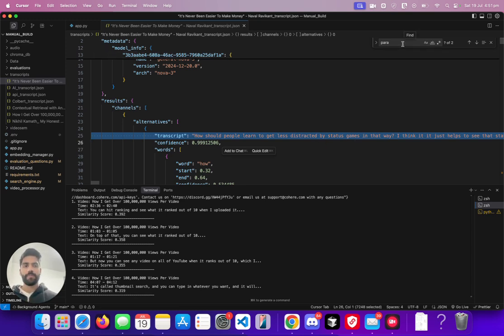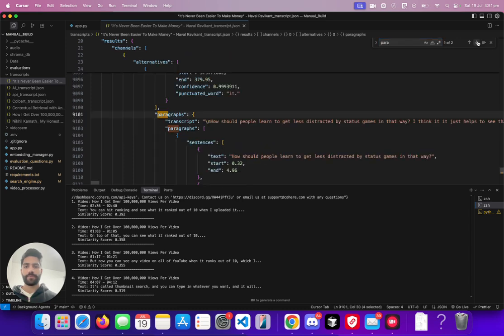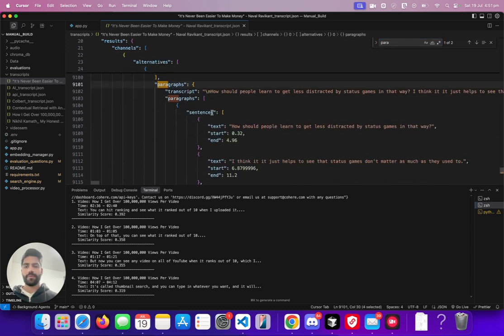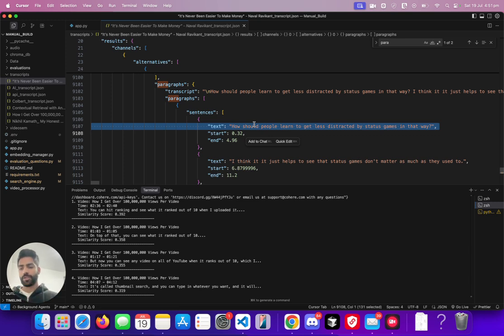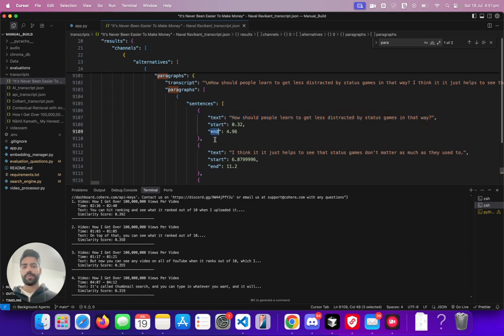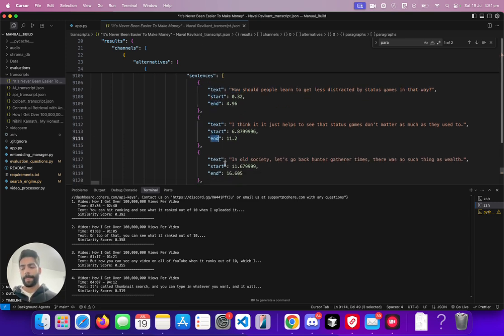So to prevent that from happening, we use something called paragraphs. So paragraphs are broken down into sentences, so that your semantics are maintained, and also you are able to chunk the large paragraphs into smaller sentences, and they have their own start and end timestamps.